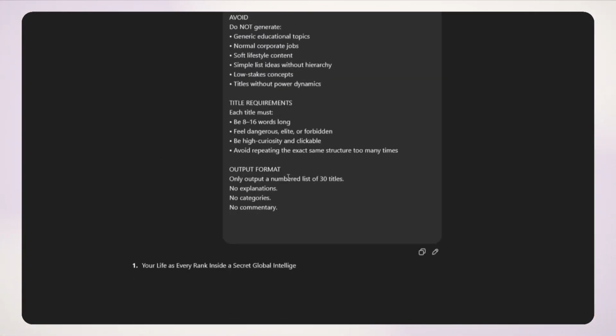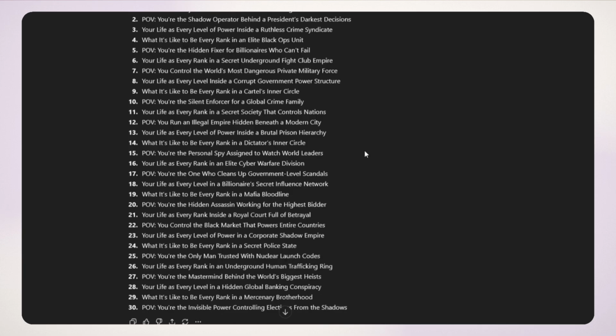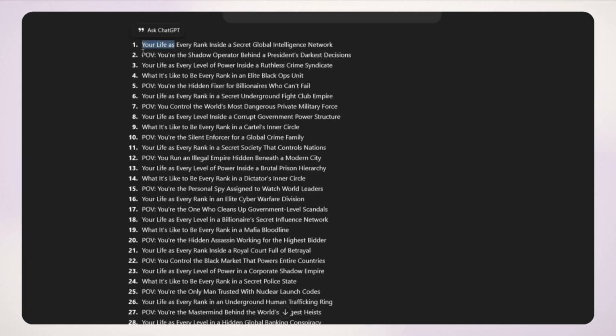Step 1, topic generation. Open ChatGPT, paste the prompt from the comments, hit generate, done. But here's the rule: never use the same prompt twice. Every time you generate, grab 2 or 3 titles from videos going viral right now and feed them back in. Same input, same output. Fresh input, fresh ideas.